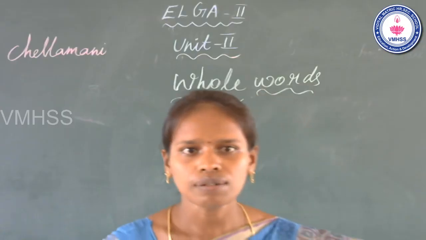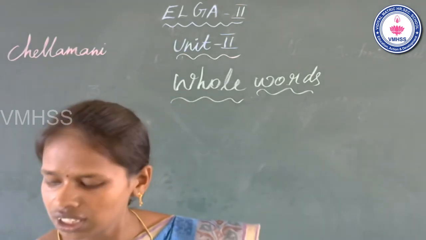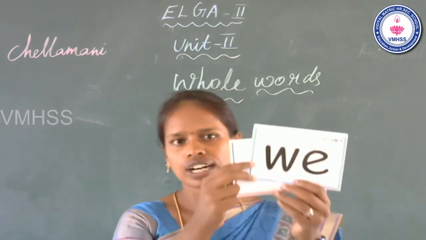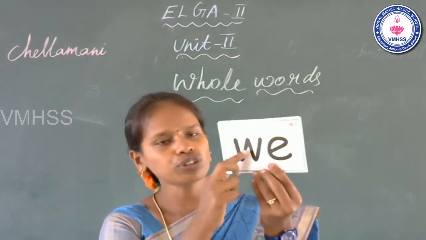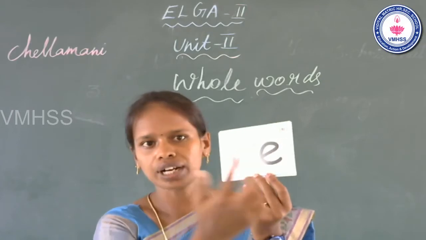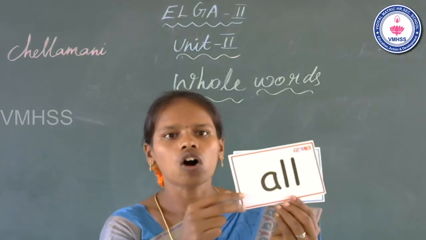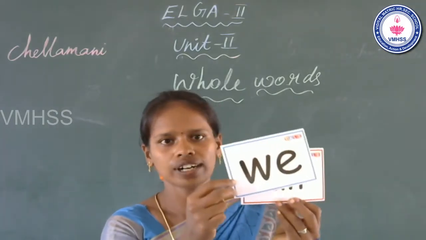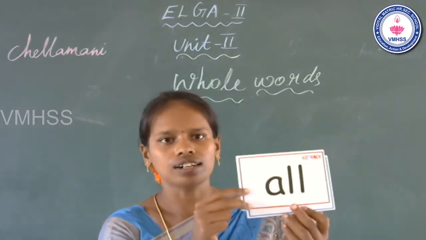Now look at the board, students. In today's whole word session we will learn two new whole words. The first one is we, W-E, we. Second one is all. The first whole word is we. Second one is all.